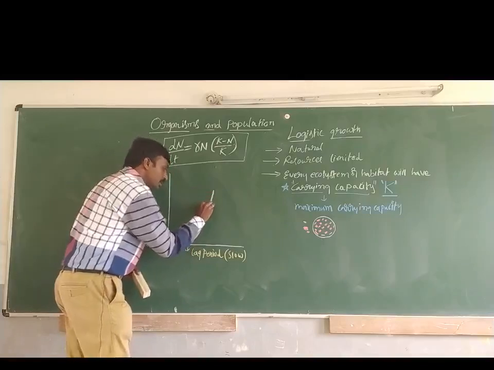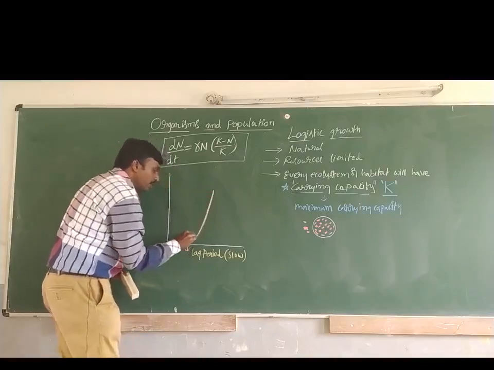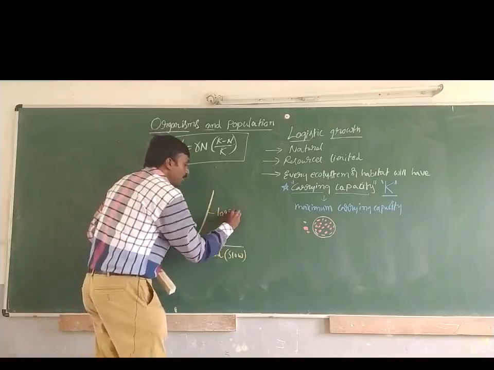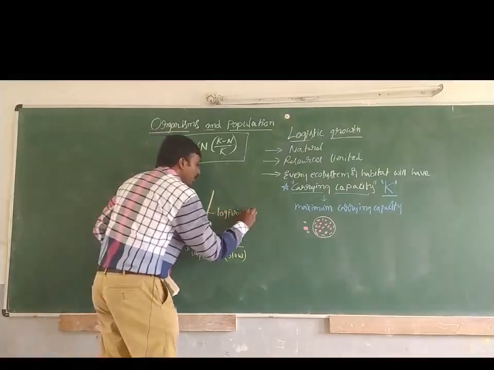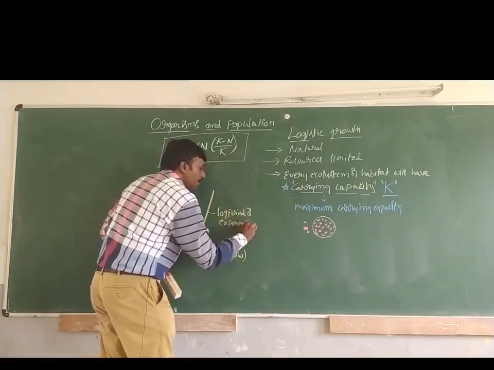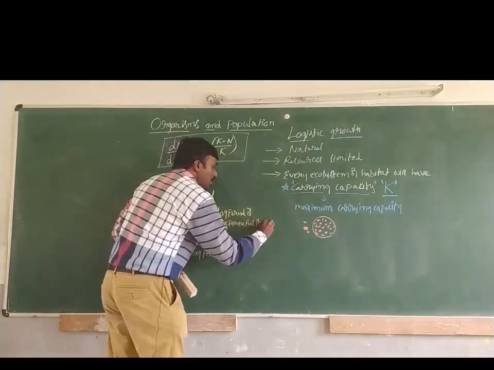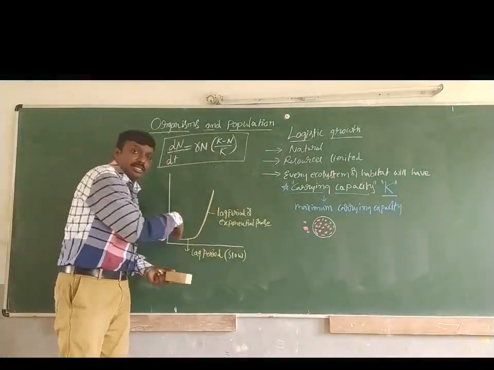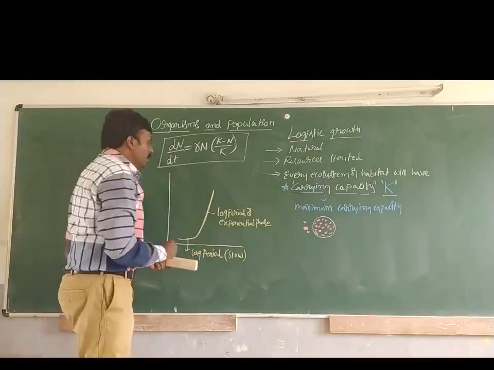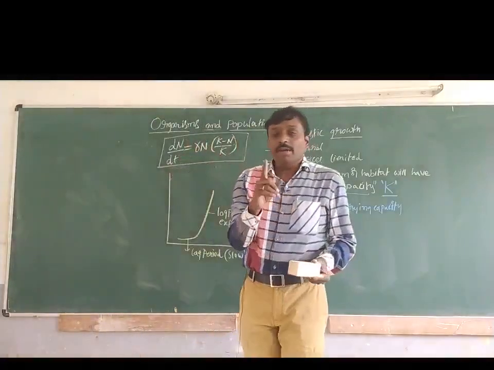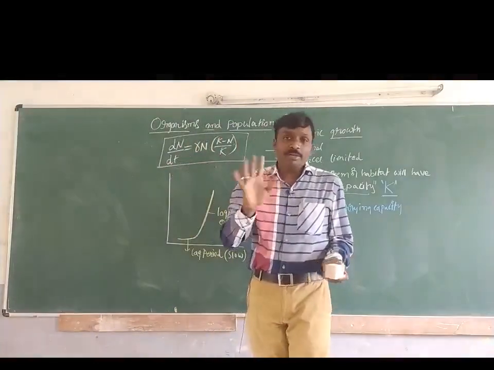And this peak stage of growth is called the log period or exponential phase, where we can see a good amount of growth in organisms present in that area. Now, I told that logistic growth can be affected by any one limiting factor.